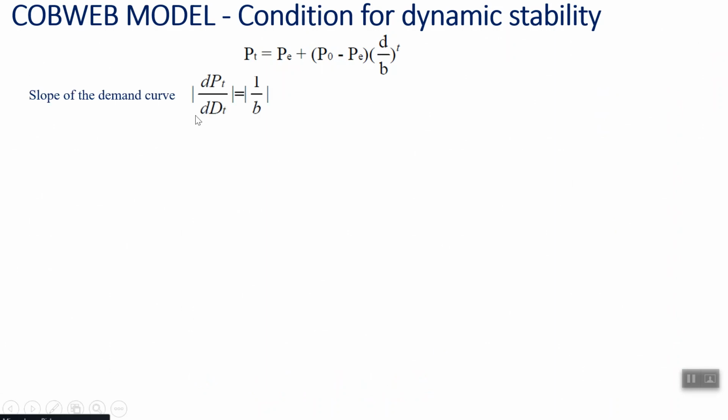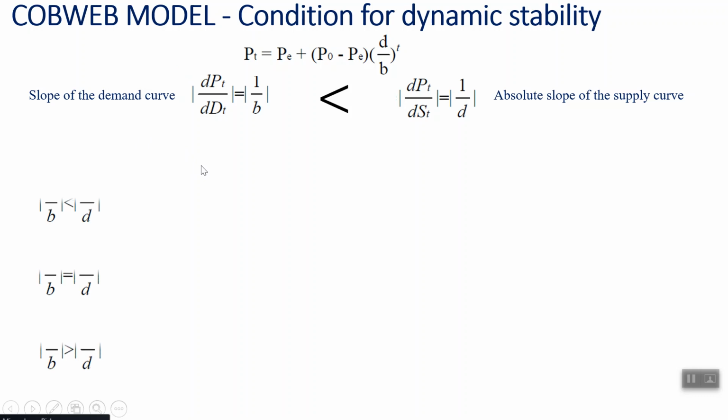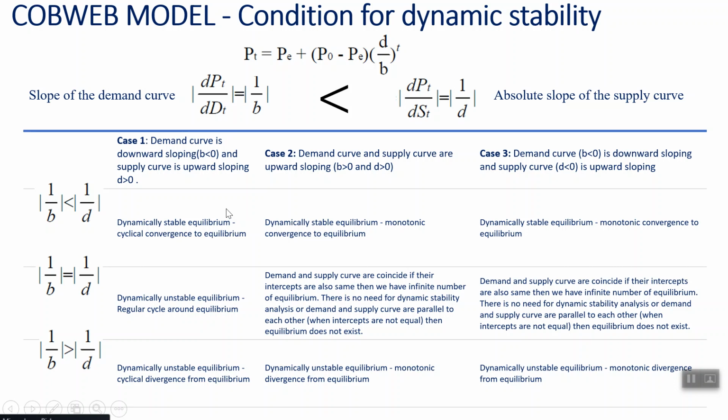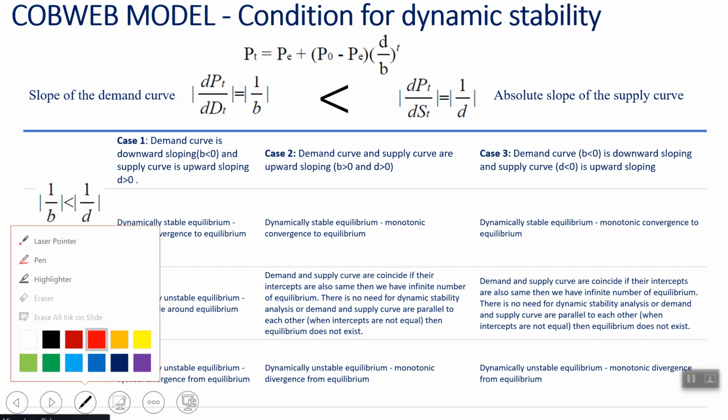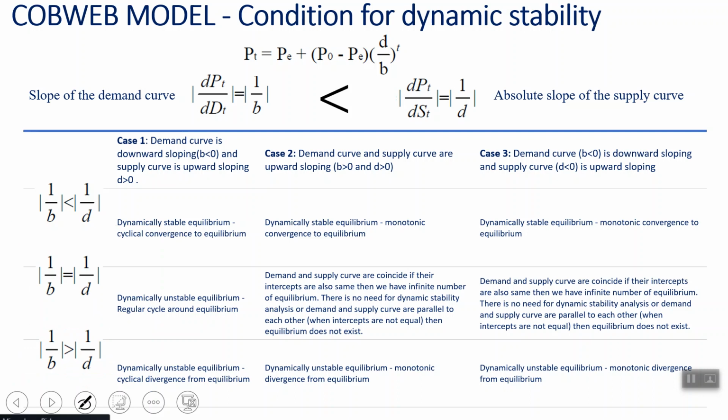So we have seen the slope of the demand curve should be less than the absolute slope of the supply curve. Hence, your demand curve has to be flatter than your supply curve. So what is the condition? Let's see all the different conditions to achieve dynamic stability. Case 1, consider your demand curve is downward sloping. That means B should be less than 0, and your supply curve is upward sloping, which means D is greater than 0.